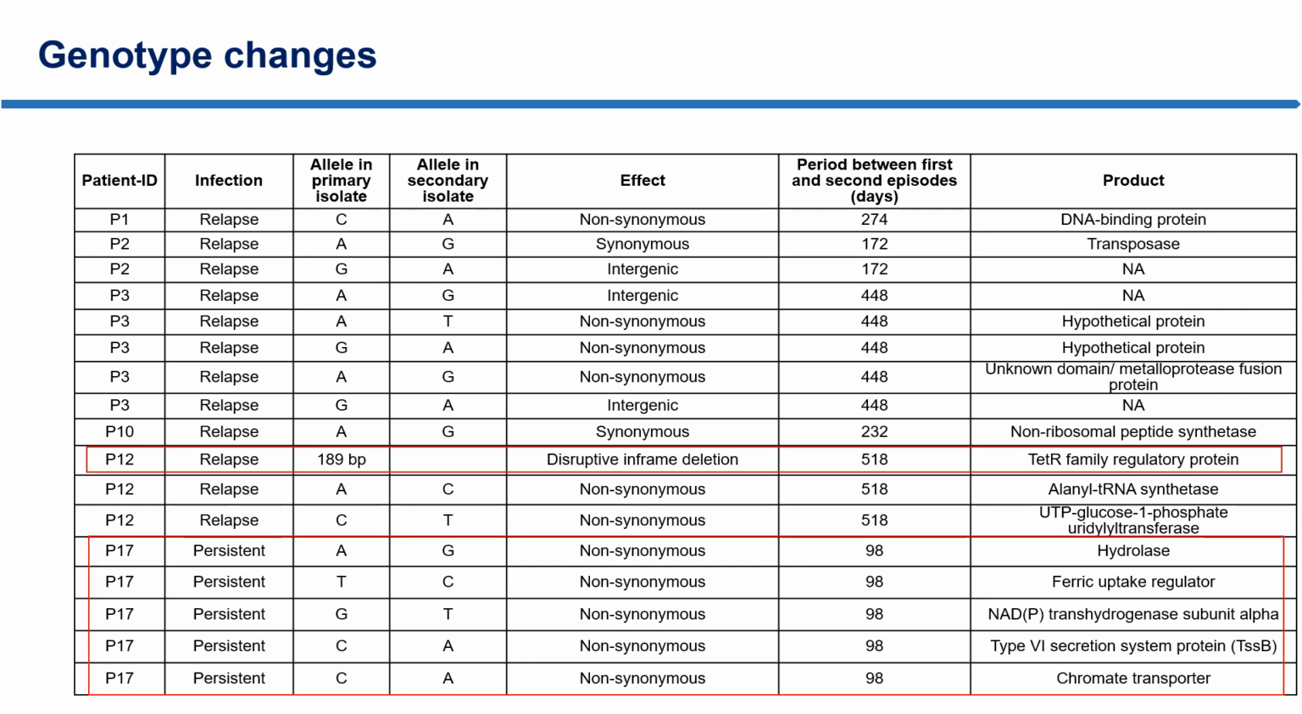For patient number 17, the second isolate has 5 SNPs different from the first isolate, and the most interesting one is a SNP in a type VI secretion system protein gene. This SNP is postulated to be involved with the change in the ability to spread from one cell to another cell, like I showed in the last slide.